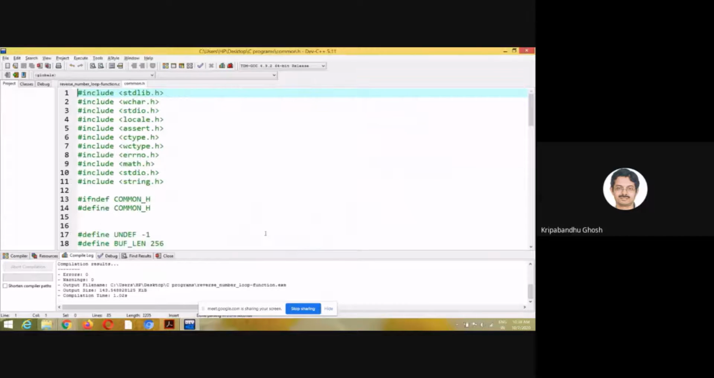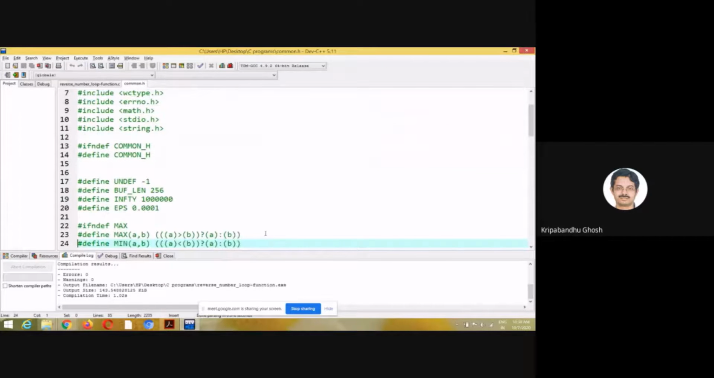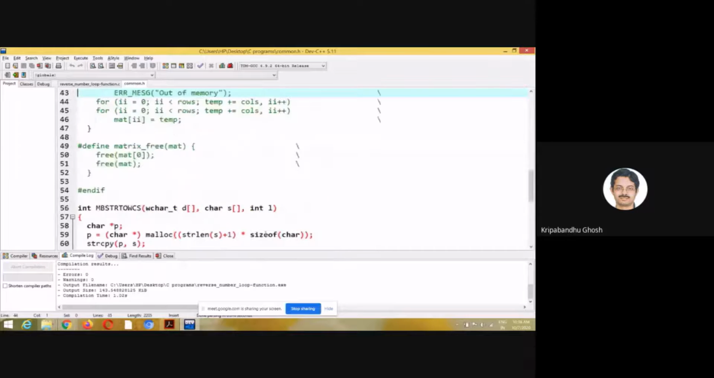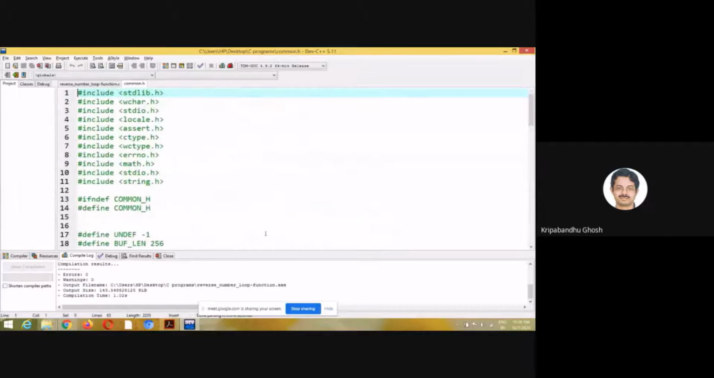Common.h. Okay. Maybe I should show you this. This is too complicated, maybe. Okay, you don't have to understand the whole of it. So this is a header file.